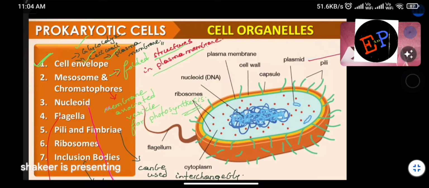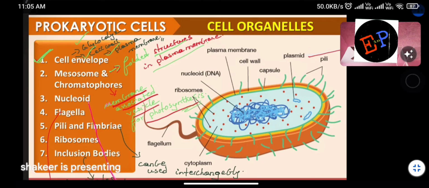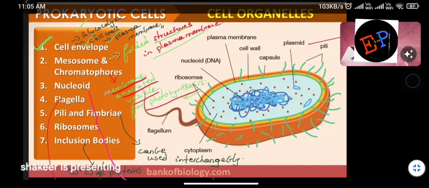Then what is meant by chromatophores here? Membrane associated vesicles for photosynthesis. This is the function of chromatophores. So these are also folded structures inside the plasma membrane, and they are responsible for helping photosynthesis. Understood? That is the function of chromatophores. Then we have nucleoids, flagella, pili and fimbriae, ribosomes and inclusion bodies. These are the different cell organelles in the case of prokaryotic cells.